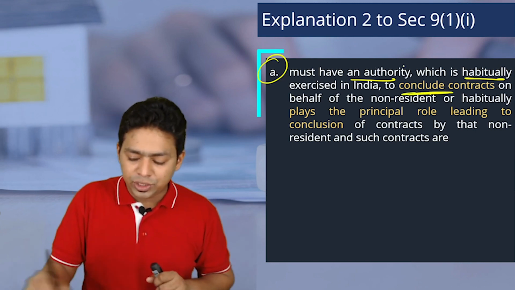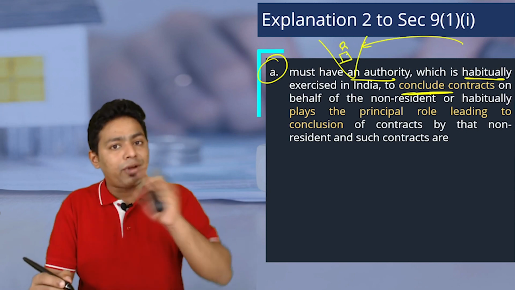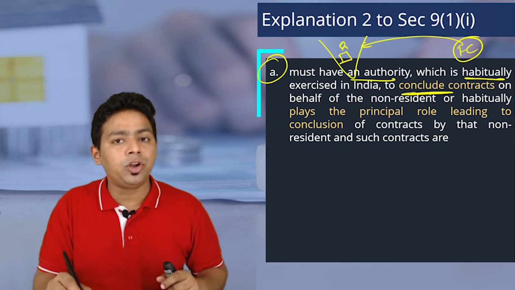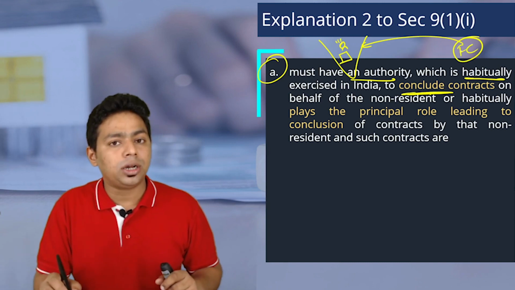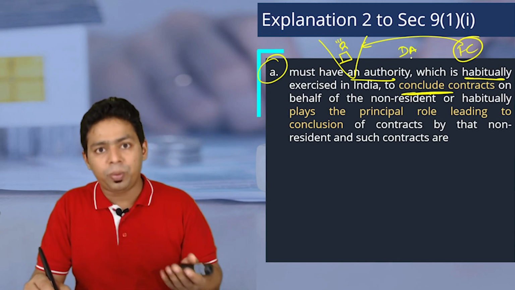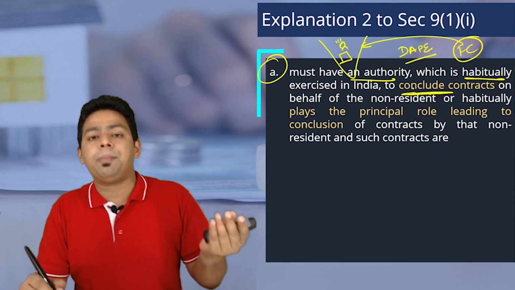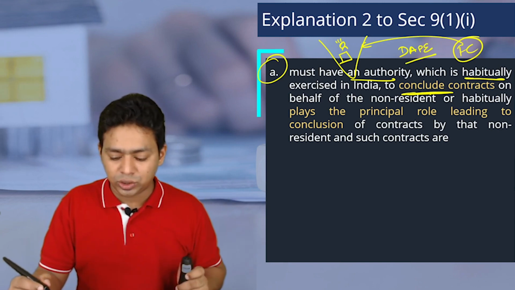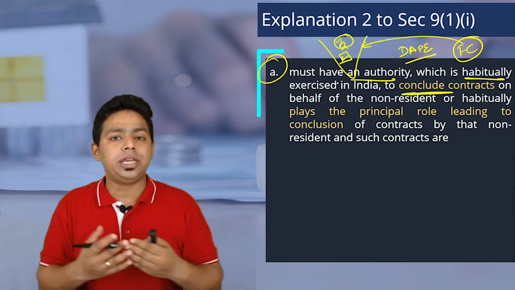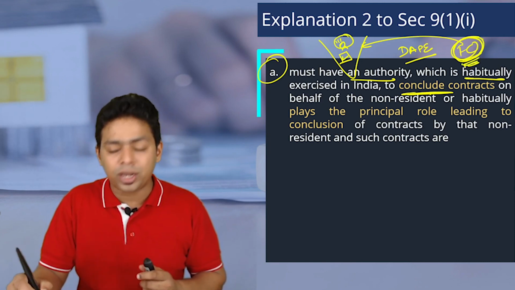Earlier what was the law? The agent in India should conclude the contract, finalize the contract, finally sign the contract on behalf of the foreign company. If this much power is given to this agent, then only this agent is a dependent agent. Please understand, a dependent agent should become a business connection or permanent establishment. We call it DAPE, DEP in our taxation or international taxation. If this agent is a dependent agent, he is actually concluding the contracts. Obviously, he is a dependent agent having a permanent establishment.